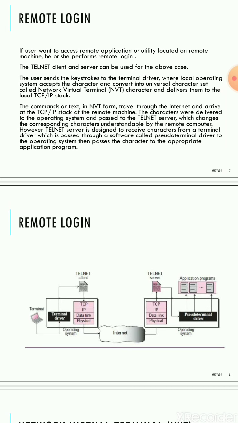The command or text in NVT form travels through the internet and arrives at the TCP/IP stack at the remote machine. The characters are delivered to the operating system and passed to the telnet server, which changes them into corresponding characters understandable by the remote computer. So as we discussed, it is accepted by the pseudo terminal and finally accepted.